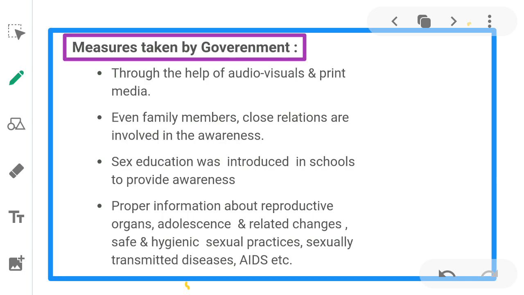Proper information about reproductive organs, adolescence and related changes, safe and hygienic sexual practices, and sexually transmitted diseases, that is AIDS, etc., would help people, especially those in the adolescent age group, to lead a reproductively healthy life.